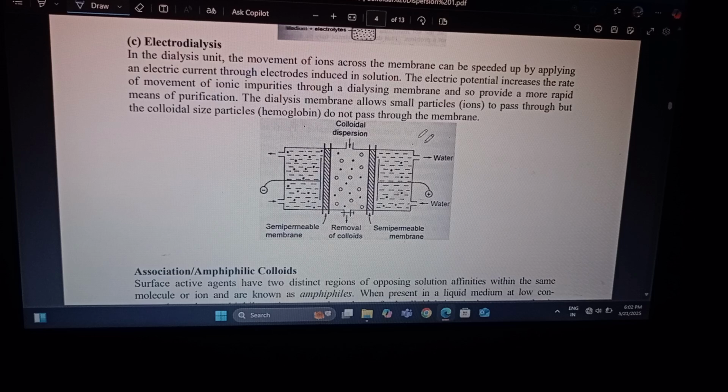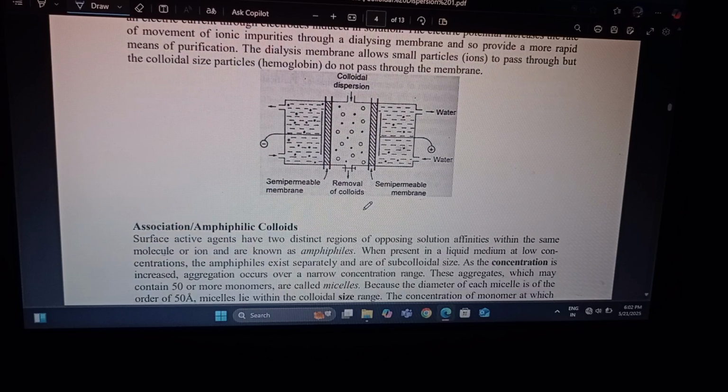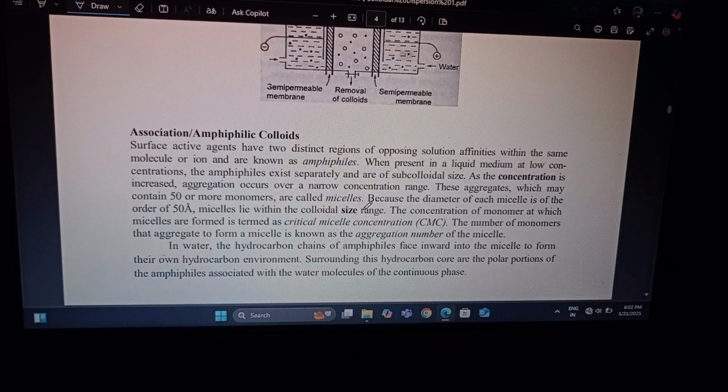The diagram shows the colloidal dispersion, water, and the semi-permeable membrane for removal of colloids, with the water inlet and water outlet.